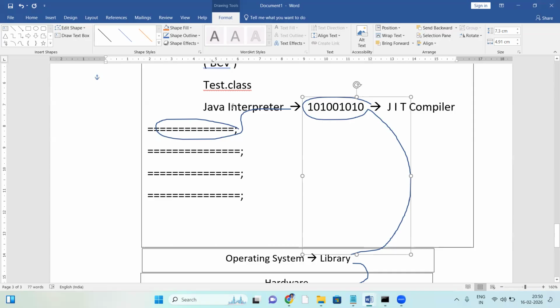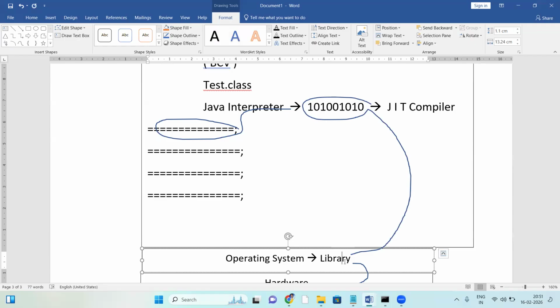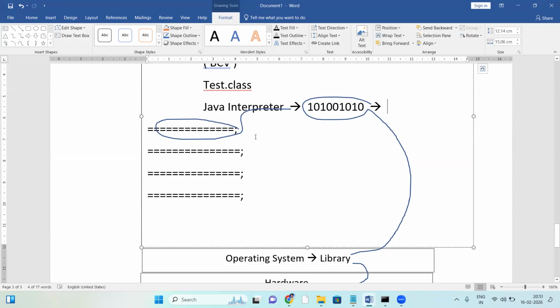The conversion task is done by the Java interpreter, and the linking task by the JIT compiler. So that is separated and working parallelly. Previously, before JIT was added to the JVM, both jobs, the conversion task and the linking task, were done by the interpreter only, one after another. So it was taking some time, right?